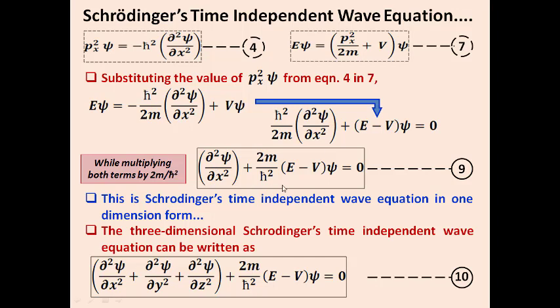For the 3-dimensional motion, you simply rewrite the term dou squared psi by dou x squared as a del operator. So equation number 10 represents the 3-dimensional Schrödinger's time independent wave equation.